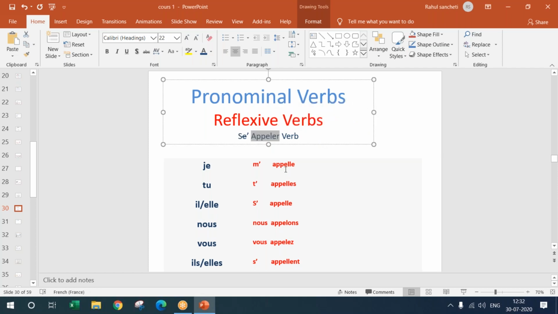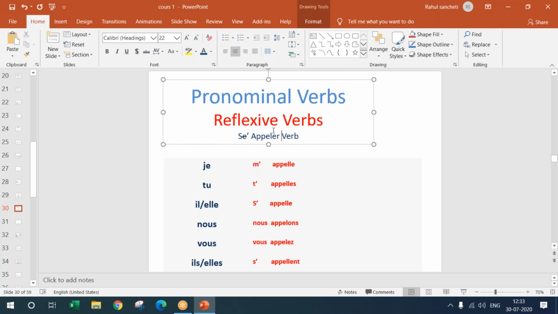as I told you, appeler is the verb that is in infinitive form. So I hope everyone knows what an infinitive form is.